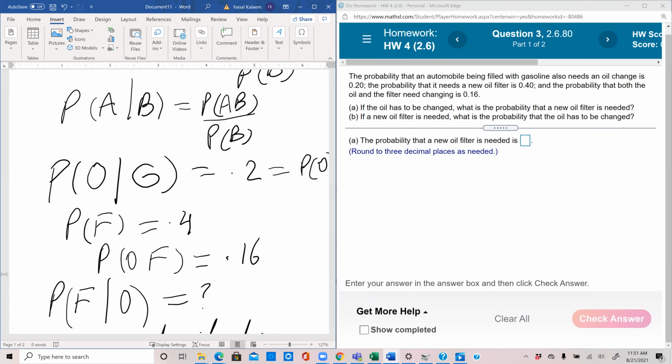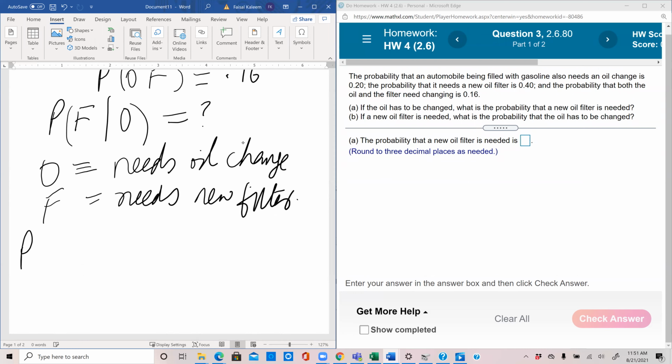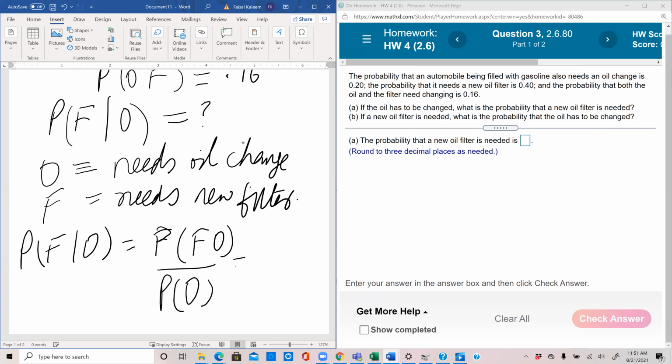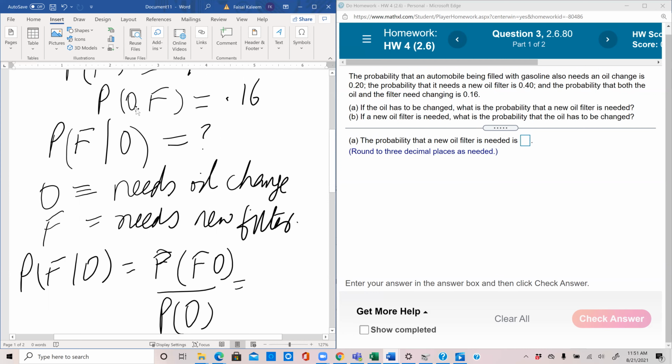So now if we use our A given B formula, probability A given B is probability AB divided by probability B. So probability F given O equals probability F and O divided by probability O. So filter and oil change. So now that's the same as OF, because OF says it needs oil change and new filter, and FO says that it needs new filter and oil change. So in an and, if there's an and between two things, you can just reverse the order and nothing changes.